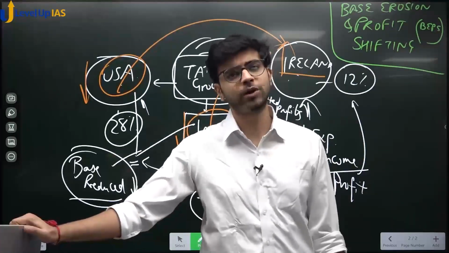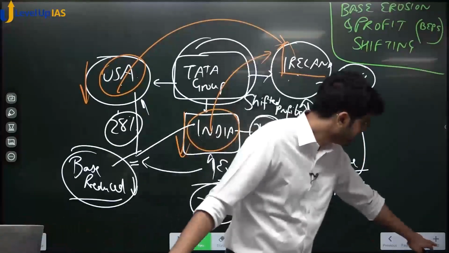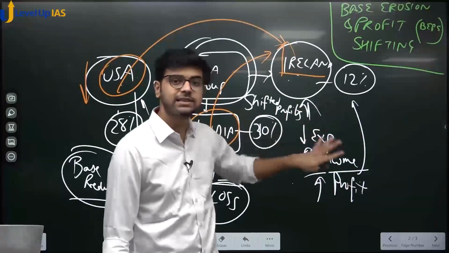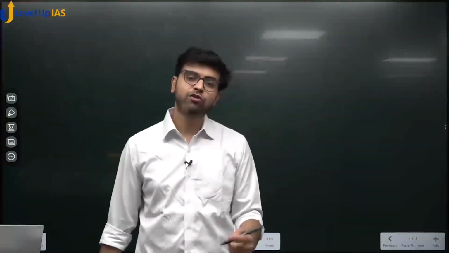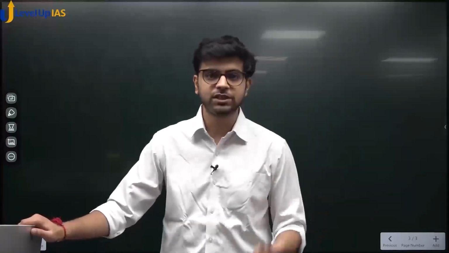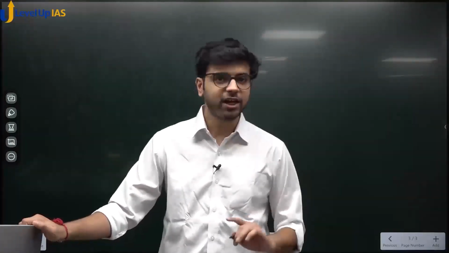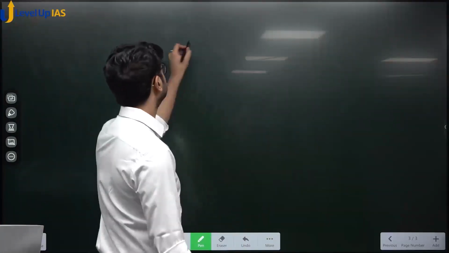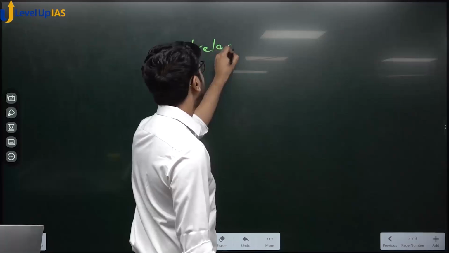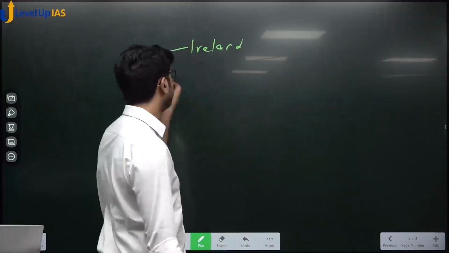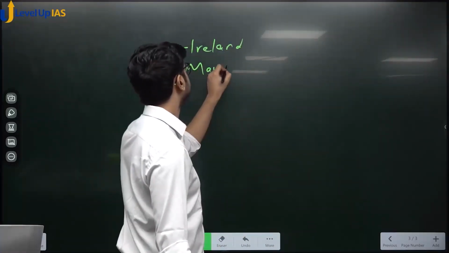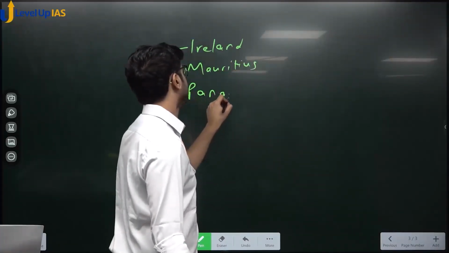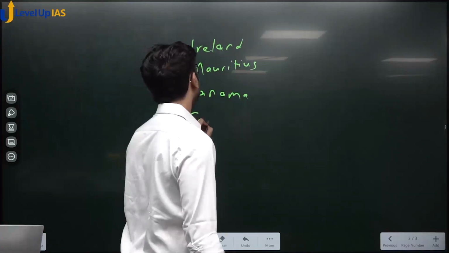Sir, then who has a low tax rate? There are some countries who encourage this kind of thing. So what will they do to encourage it? If you want to encourage this kind of profit shifting, what will you do? You will keep your tax rate very low. Yes or no? There are some countries who do that. I will give you a few examples. One is Ireland, and they are to varying degrees. One is Mauritius. One is Panama, one is Cayman Islands.